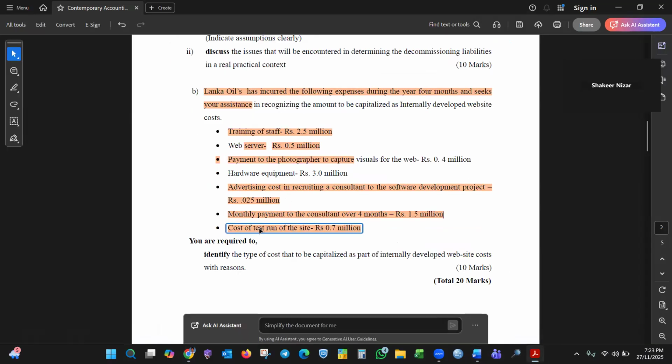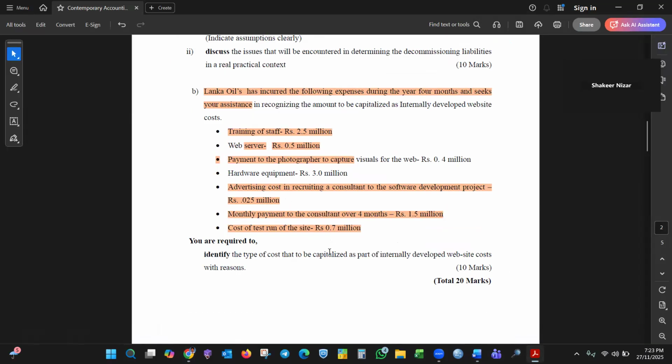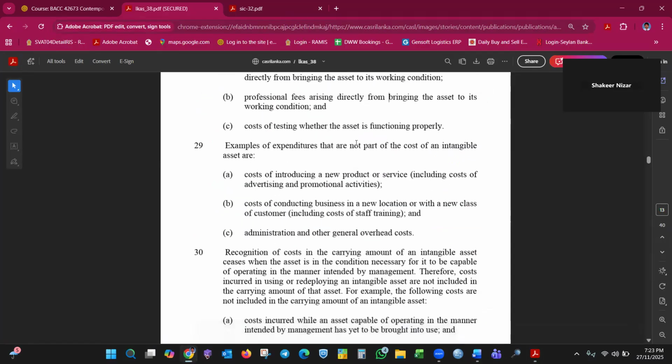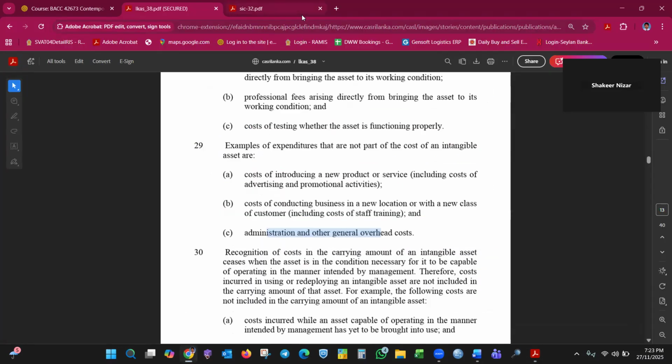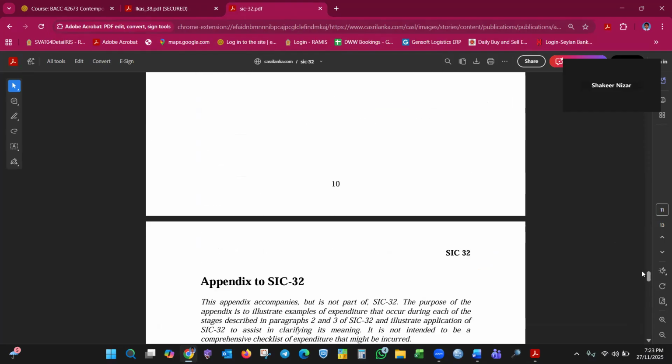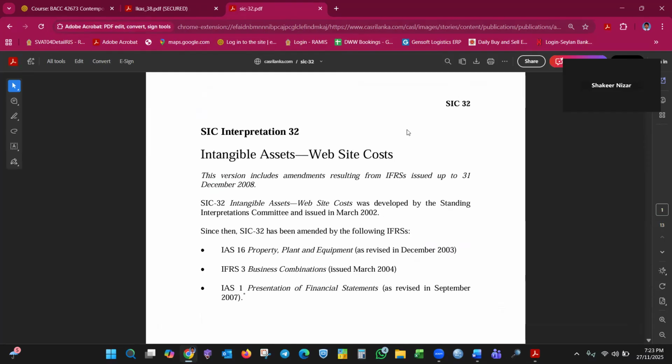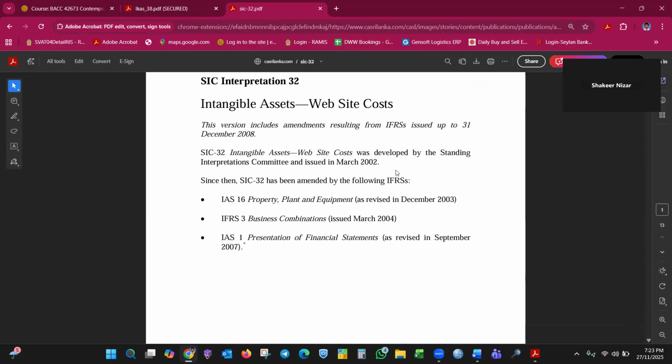Okay. Test run, first time, one off, you can capitalize but it is argued. Advertising, promotional, you can't. Staff training, no. Administrative and other, no. That's why I told you, you can cite the standard and identify the type of cost capitalized as a part of internally developed asset, with reasons. Okay, what is meant by SIC 32? We'll go through the standard, the Standing Interpretations Committee.